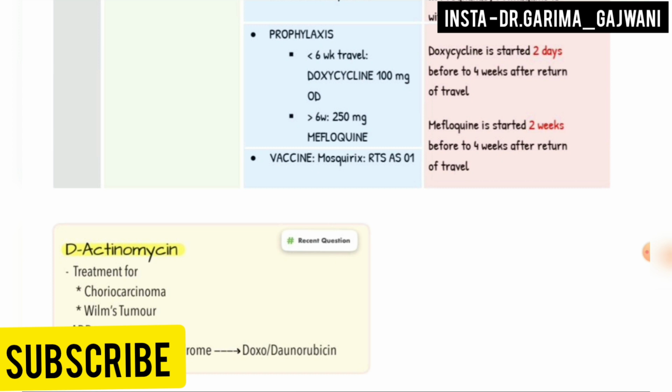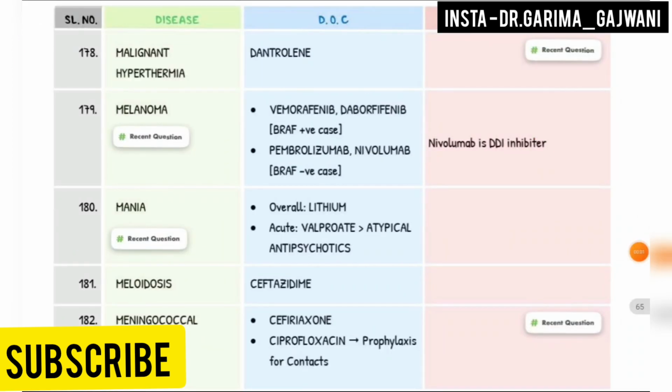Next is dactinomycin, treatment for choriocarcinoma, Wilms tumor. ADR is radiation recall syndrome, for doxorubicin and daunorubicin. Next disease is malignant hyperthermia. Drug of choice dantrolene. Next is melanoma. This is a recent question. Drug of choice vemurafenib and dabrafenib in the case of BRAF positive, and pembrolizumab and nivolumab in BRAF negative case.